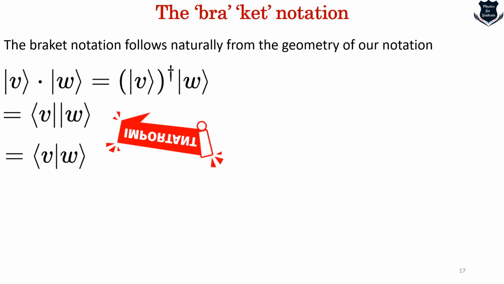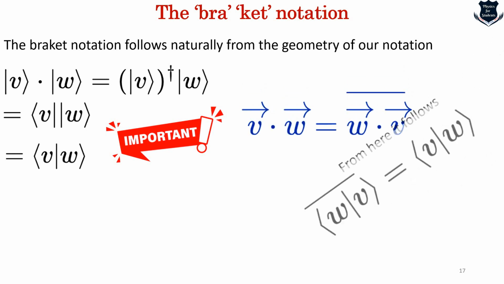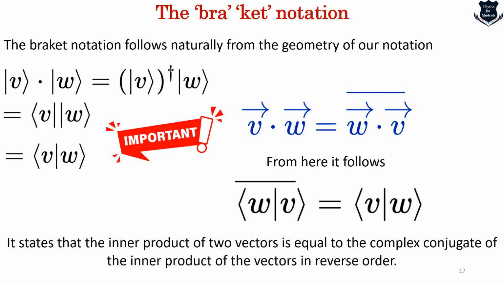Okay, so one thing which is very, very important, which I would like to show you that comes out of that, is that if I take this kind of a vector doing an inner product, from here it follows this one. So what does it say? It says that the inner product of two vectors v and w is equal to the complex conjugate of the inner product with the vectors in reverse order, w and v. Obviously v and w on the left hand side would be w and v on the right.